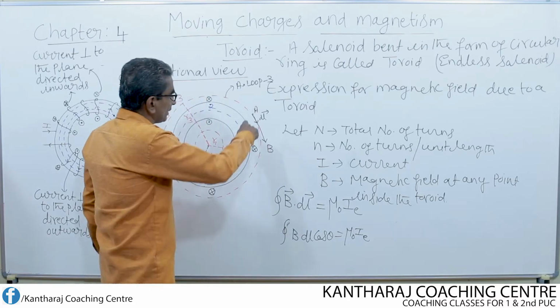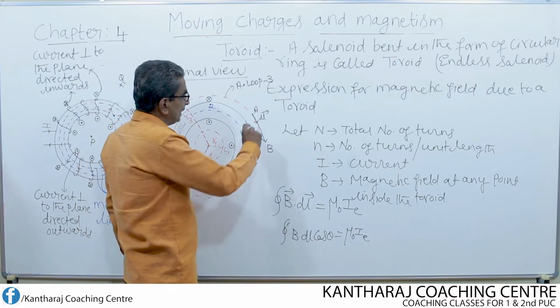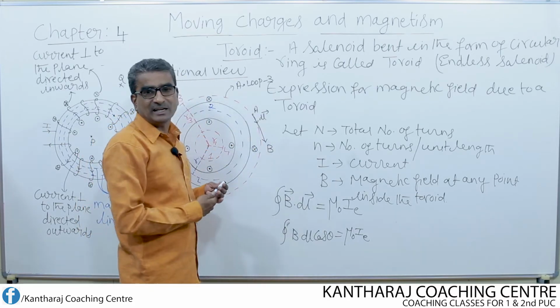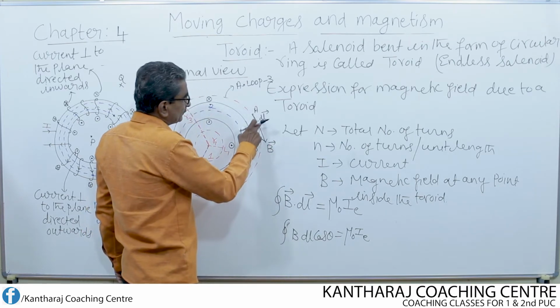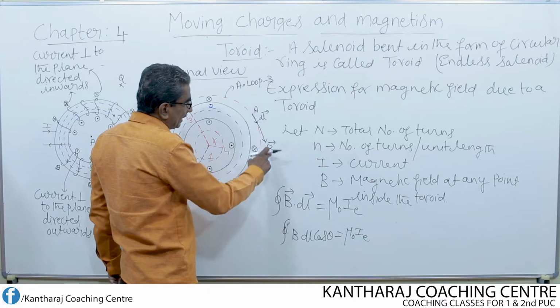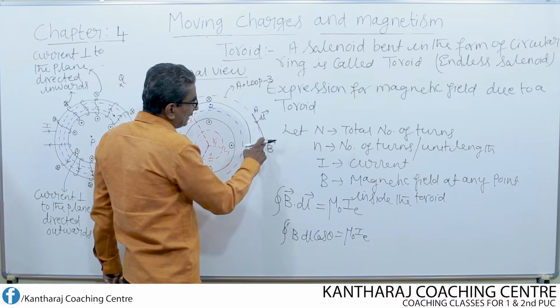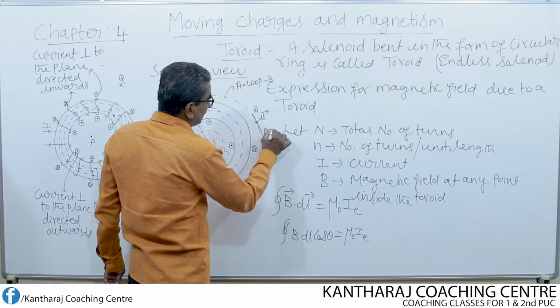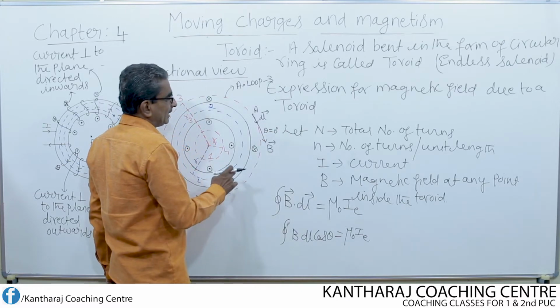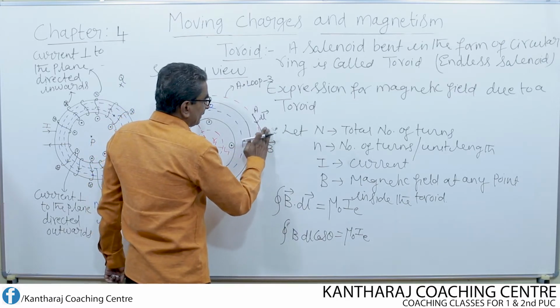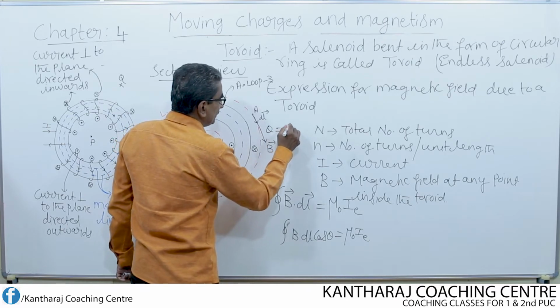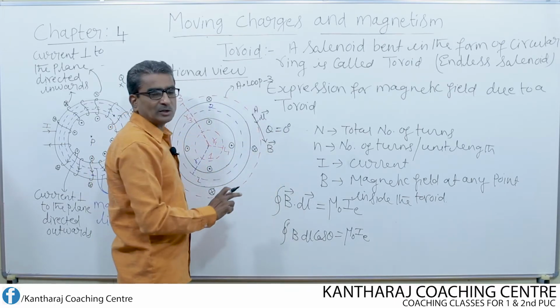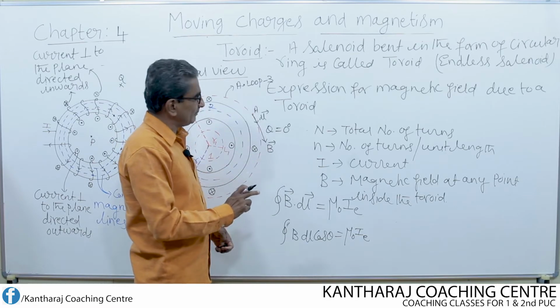So if B is the magnetic field and dl is the line element, then it is found that dl and B are parallel to each other. So when dl and B are parallel, theta becomes equal to 0, because here theta is the angle between dl and B. Both are acting in the same direction.